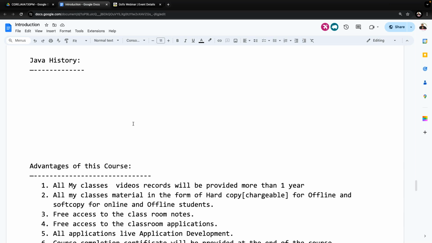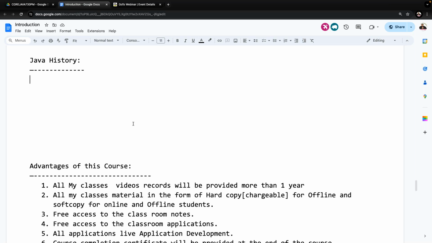No, this is not right. Actually, the very first version of Java was provided on January 23rd, 1996. On that particular date, the very first version of Java was introduced. But why do people think 1995? It's a misunderstanding, and I will give clarity on that also.